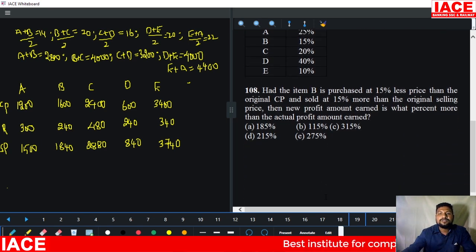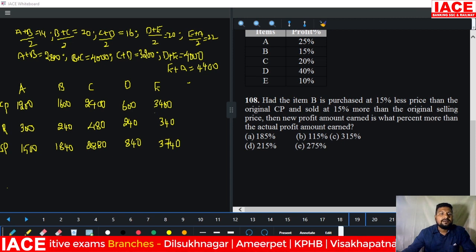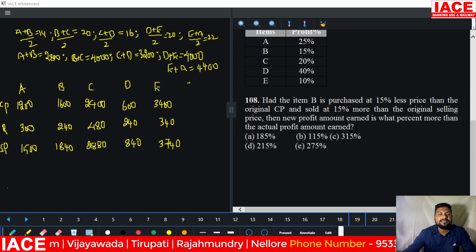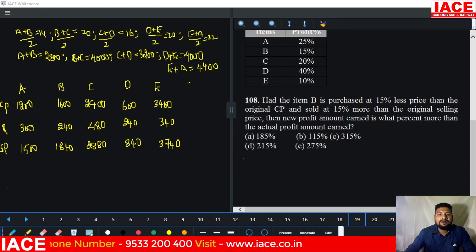Next, 108 question. Item B is purchased at 15% less price than the original CP. B is purchased for 1600. 15% less: 10% is 160, 5% is 80. It is 240 less. 240 less from the 1600 means it becomes 1360.